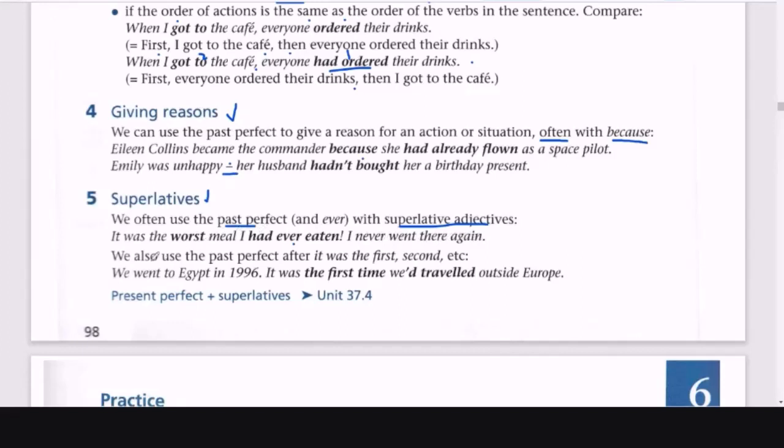Right? So we can also use the past perfect after it was the first, it was the second. Fue la primera, fue la segunda, fue la última. Right? We went to Egypt in 1996. It was the first time we had traveled outside Europe. So that's the different context of the past perfect with more detailed explanation.